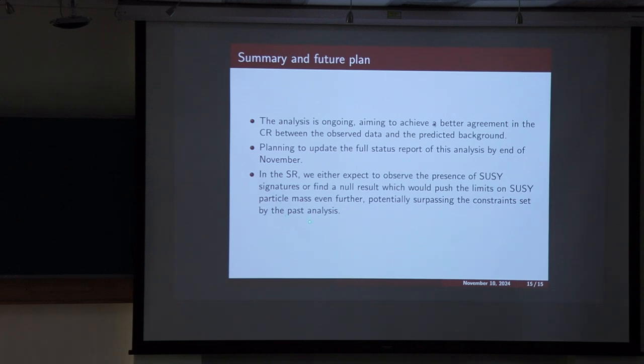And we are also working on the comments by the conveners, and in the next phase, once we are done with the control region checking, we will look at the signal region. We expect that either a SUSY signature is found, or we may get a null result, which will push the SUSY limit further, bypassing the previous limit set with only 2016 analysis. So that's all. Thank you.